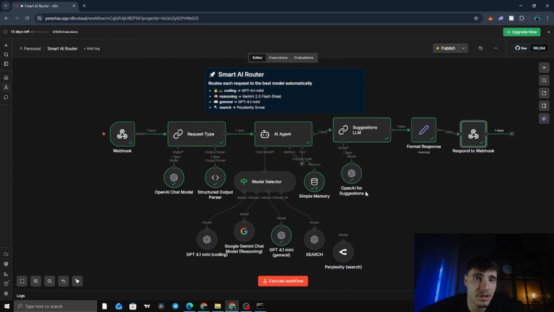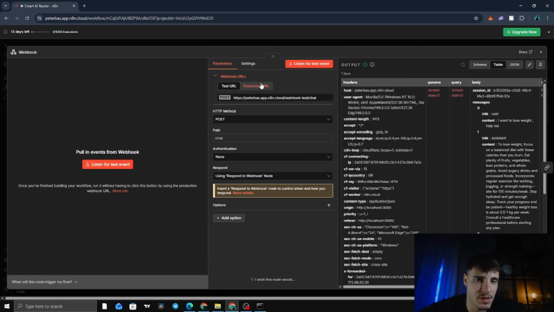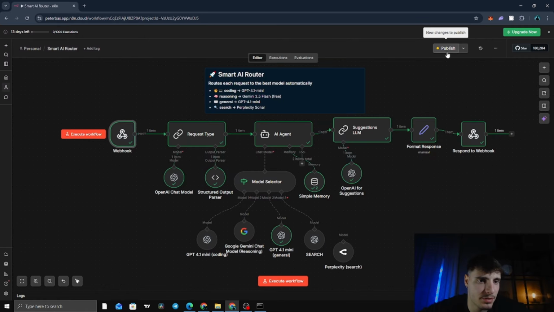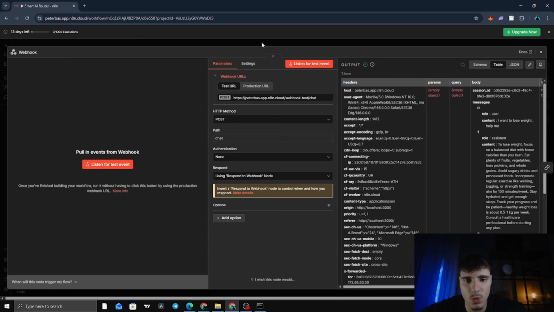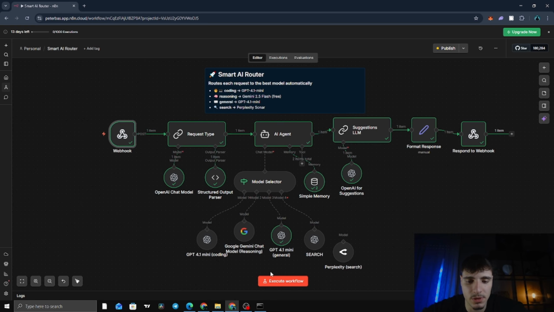And one important thing about testing, as I told you earlier, in N8N you have two modes. The test mode, you click execute workflow, and it listens for one request. This is great for beginners to practice and experiment, test things out, to see how it goes. And of course, the production URL, this link. To use this link, you have to click publish, and the workflow runs automatically. This is what the live app uses. For this demo, in my case, I used this one. That's why I click execute workflow every single time.